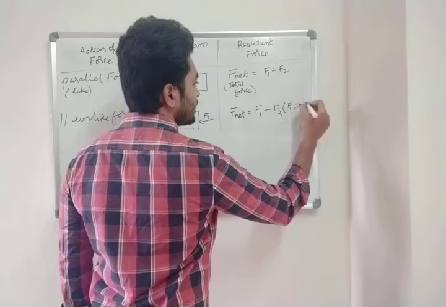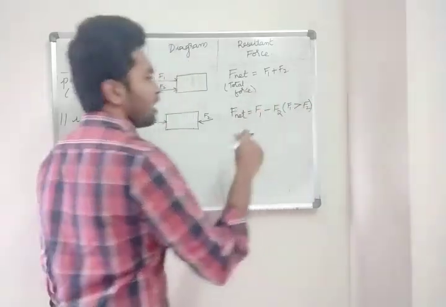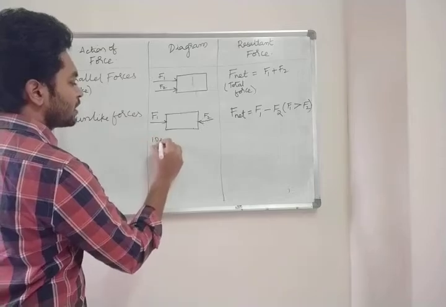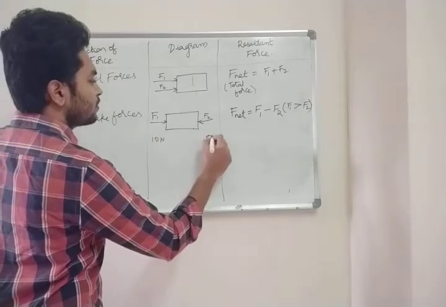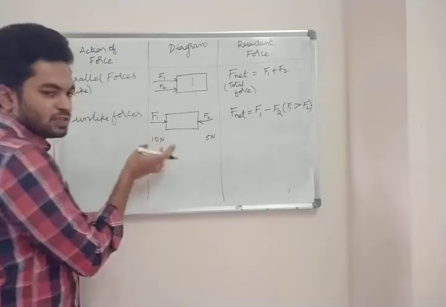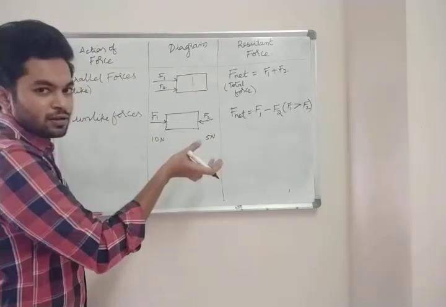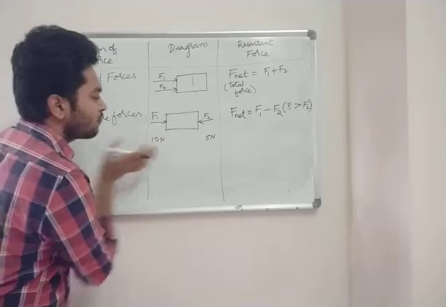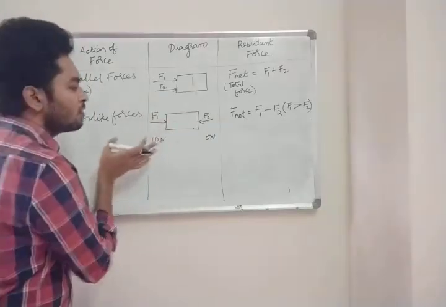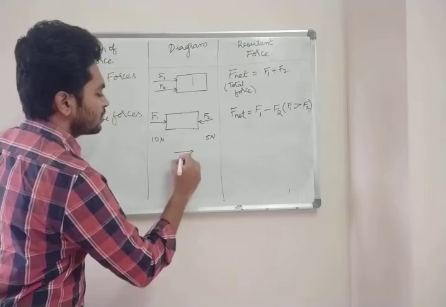When F1 is greater than F2, for example if F1 is 10 Newton and F2 is 5 Newton, obviously here you are applying more force. Obviously 10 is greater than 5, so F1 is pushing with more force than F2. So the block will move in the direction of F1.